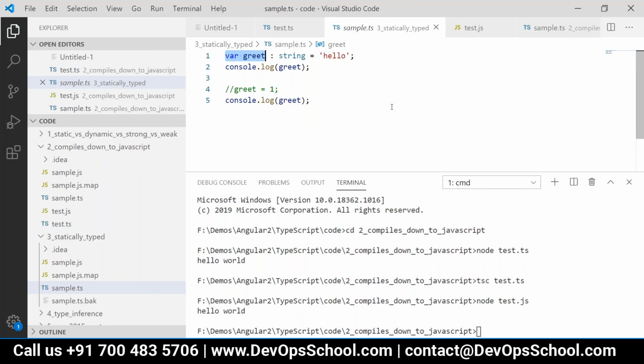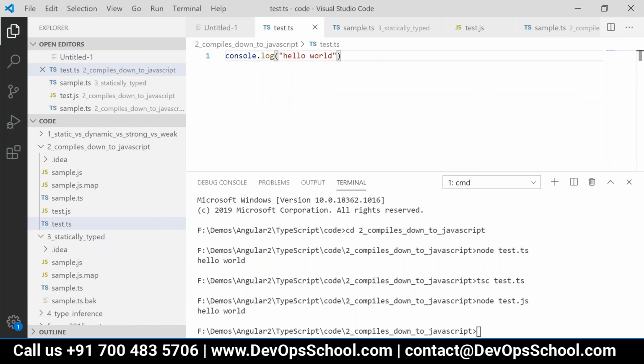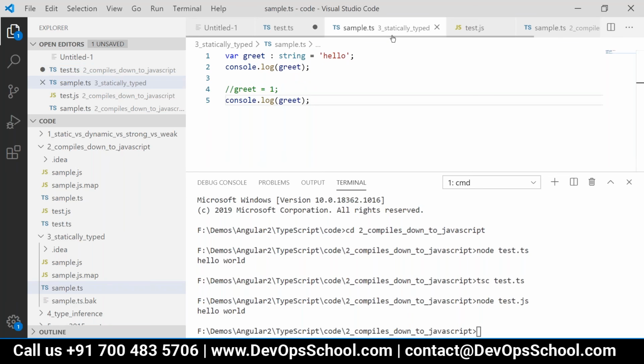This is a JavaScript variable declaration, but now this is TypeScript, so we are giving a type here. Consider it a string, and give it some value, hello world, whatever.